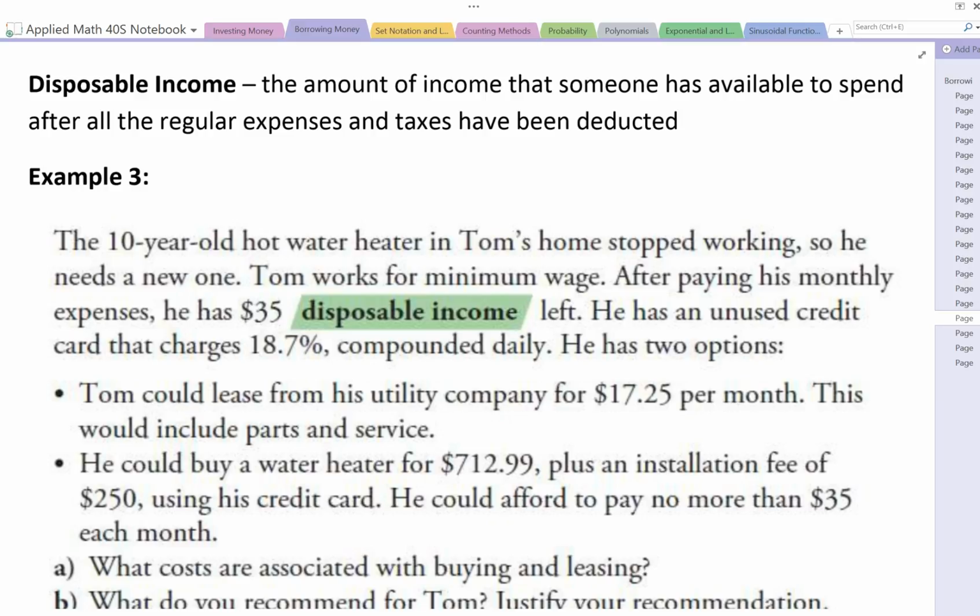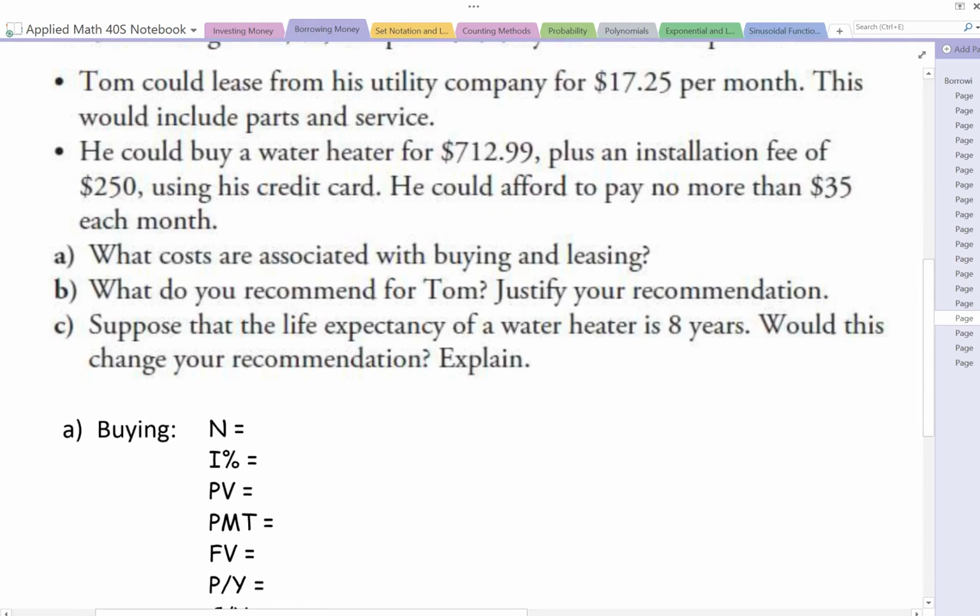So A says, what costs are associated with buying and leasing? B, what do you recommend for Tom? And then justify your recommendation. Remember, when it says justify, you need to use the math that you've done and other reasoning in order to explain. So just doing the math isn't enough. You need to have some words and proper communication explaining why. C, it says, suppose that the life expectancy of a water heater is 8 years. Would this change your recommendation? And explain. Alright, so let's do the math for buying to start with and see where we go from there.